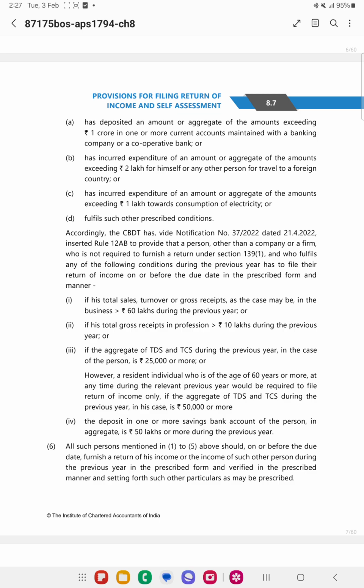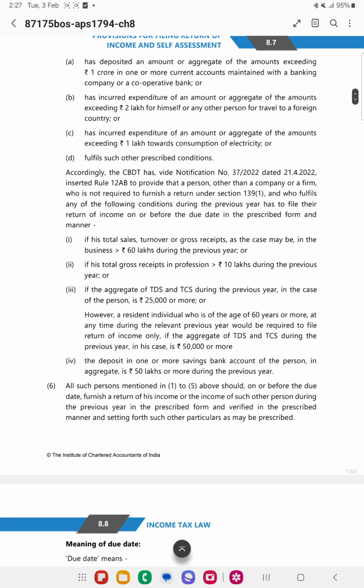And if you have incurred an expenditure toward the electricity bill exceeding 1 lakh, here everything is exceeding the limits, that is exceeding 1 crore in case of current account, exceeding 2 lakh in case of foreign travel, and exceeding 1 lakh in case of electricity bill. So here the amount needs to be aggregated and not the single amount.